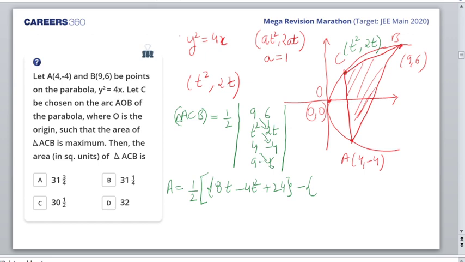So, these are the back multiplications, right? That's how we represent. So 9 into minus 4 would be minus 36. 4 into 2t would be 8t. And 6 into t square would be 6t square. Okay. This would be the area of the triangle.